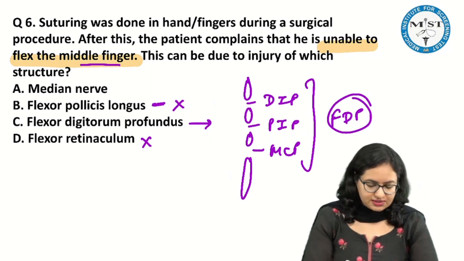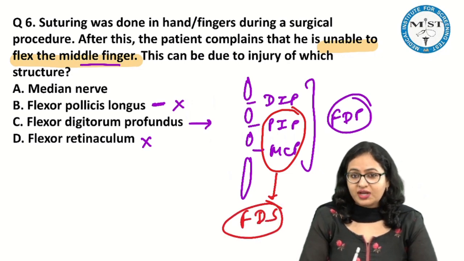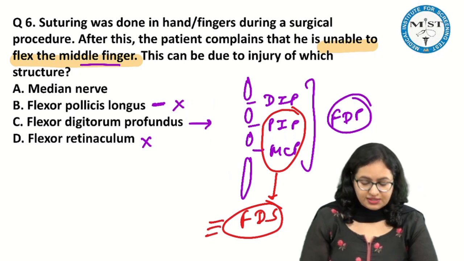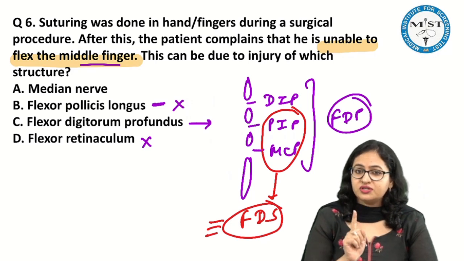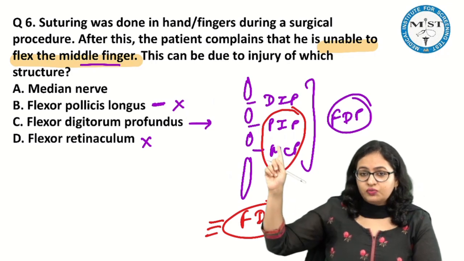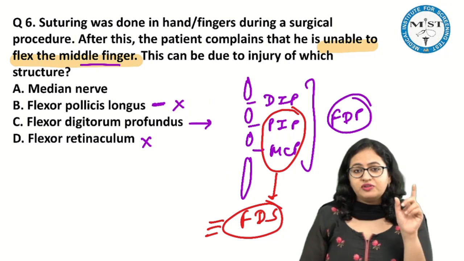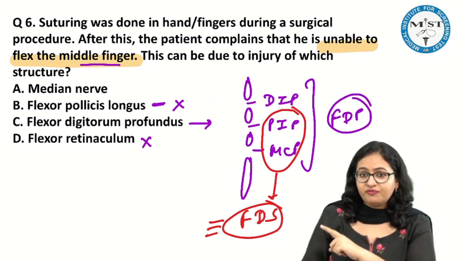But now at these two joints, the flexor digitorum superficialis is also helping to bring about the flexion. And this muscle is not affected over here. As the option says, they are saying only flexor digitorum profundus. So if this muscle is spared, it will keep acting on these joints. So the flexion at the finger will be possible due to the flexor digitorum superficialis, which is spared.